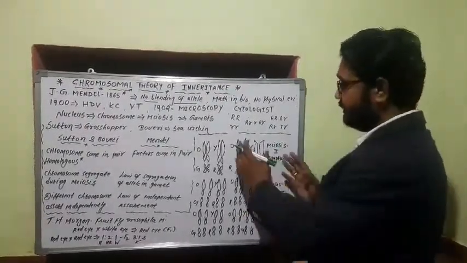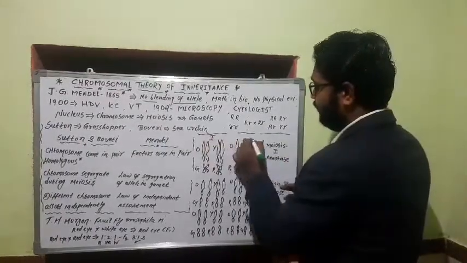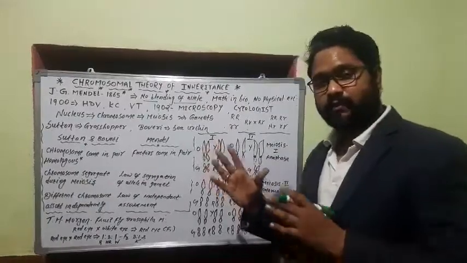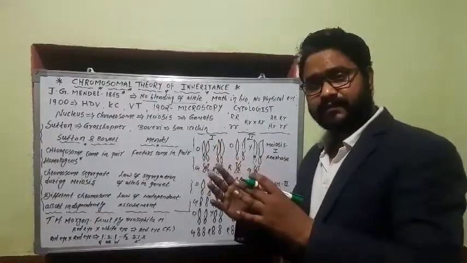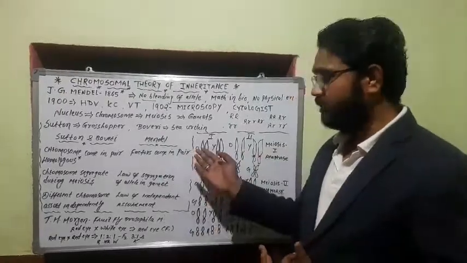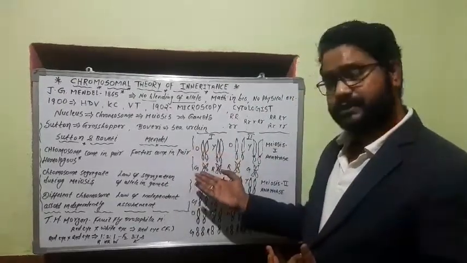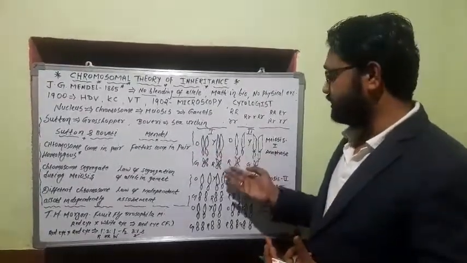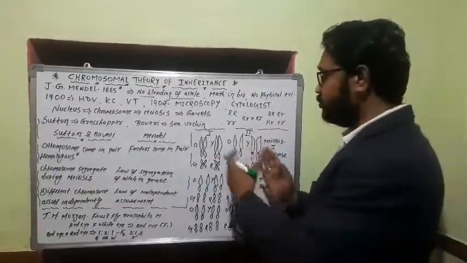Okay, so these are possibility 1 and possibility 2. Both these possibilities are occurring at what time? At that metaphasic plate during anaphase, when they are moving to the opposite pole. This larger chromosome will get associated with the shorter one. So this orange with green or this orange with red, those are two possibilities.